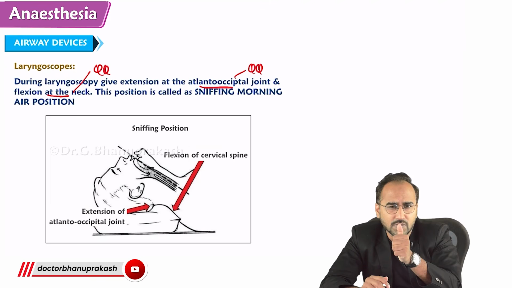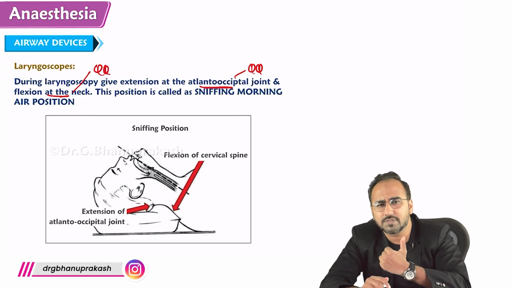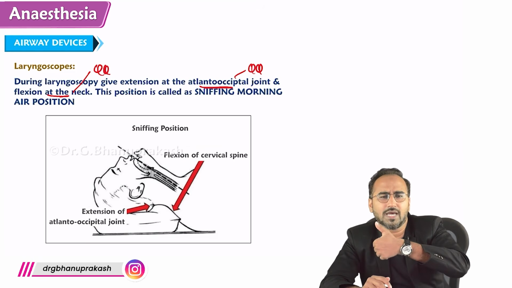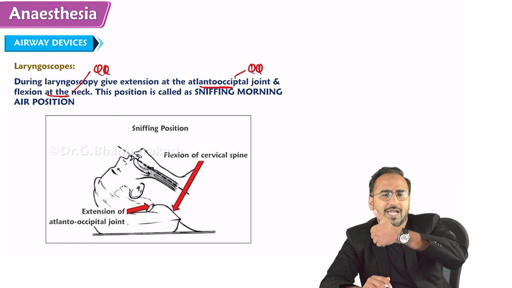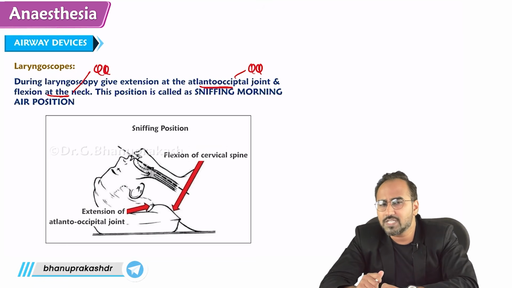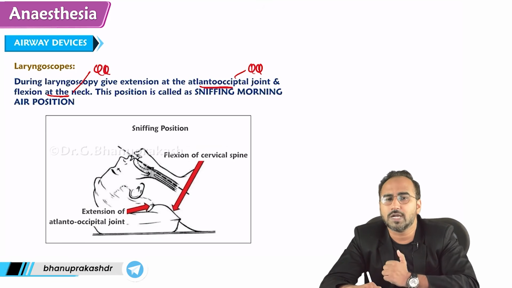Now what we need to do? Now we need to lift the tongue. How will you lift the tongue? Will you lift the tongue with the help of wrist movement, or will you lift the tongue like this? Look over here, you are lifting the tongue so that the pressure of your handle is towards the roof. You lift the tongue so that the pressure of the handle is towards the roof, not by wrist movement.